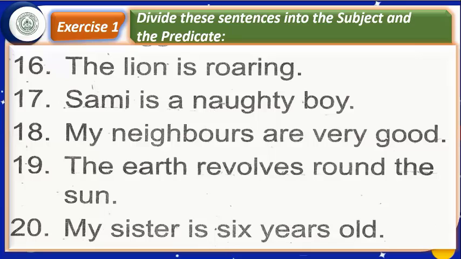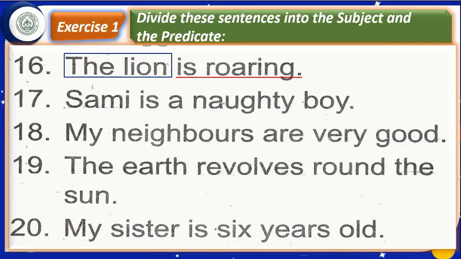The first part of the sentence tells us about whom, about which we are talking. That is the subject. About what are we talking here in number 16? We are talking about the lion. Therefore, the lion will be our subject. What is the lion doing? Is roaring. We can say, other than the lion, what is the remaining part of the sentence? Is roaring. Therefore, is roaring will be the predicate.